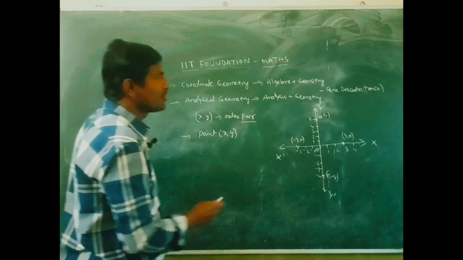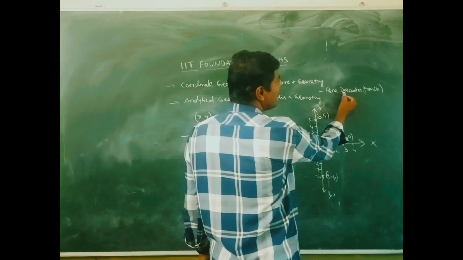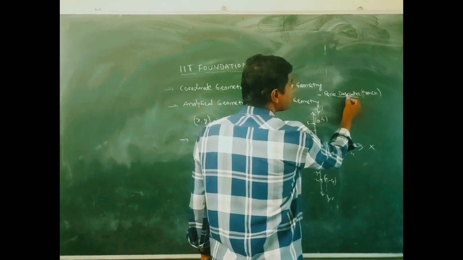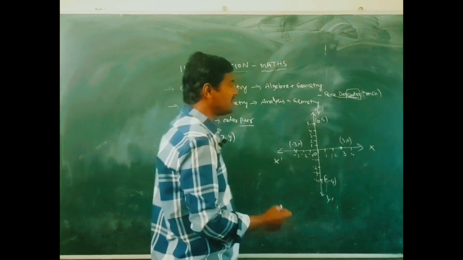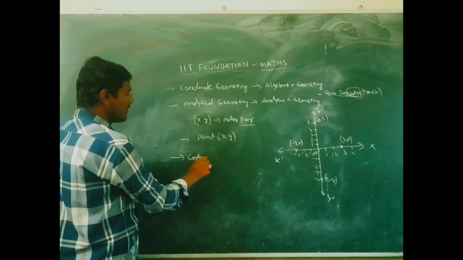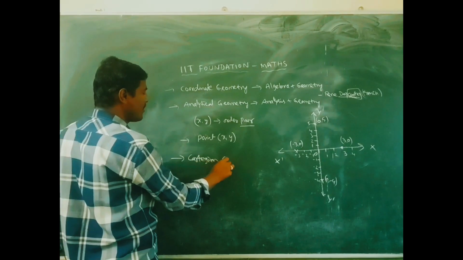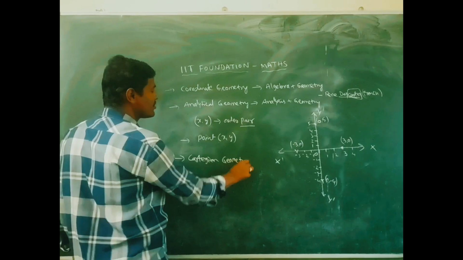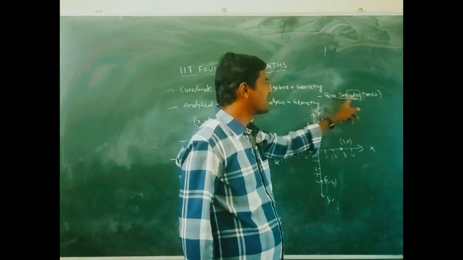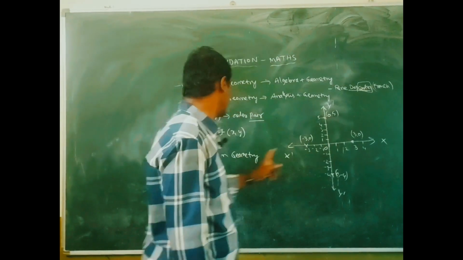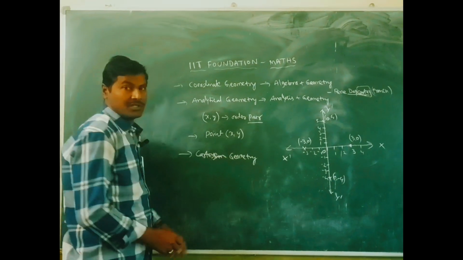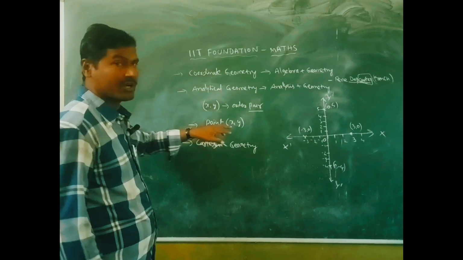We can also take the name Descartes. We take some letters from the name of the scientist René Descartes, giving Cartesian geometry. So these are the names of coordinate geometry.